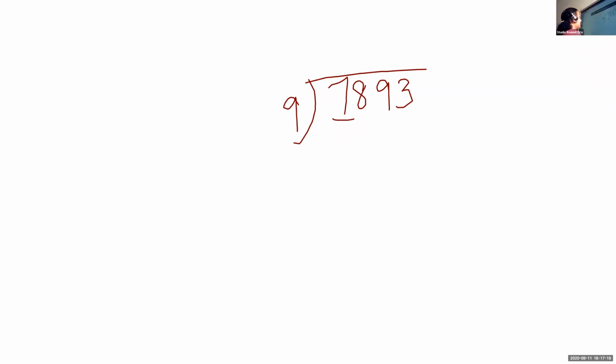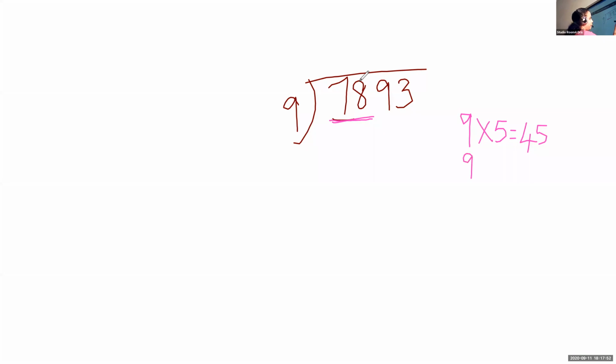Look at the first number, 7. Can we divide 7 by 9? No, ma'am. Why? Because 7 is smaller than 9. So what do you have to do? You have to take 78. Now tell me 9 into 5, what is 9 into 5? 45. Okay, 9 into 5 is 45. We have to take till 78.